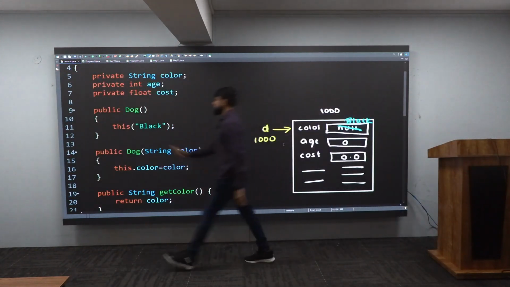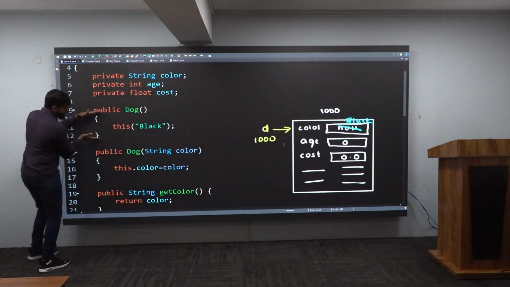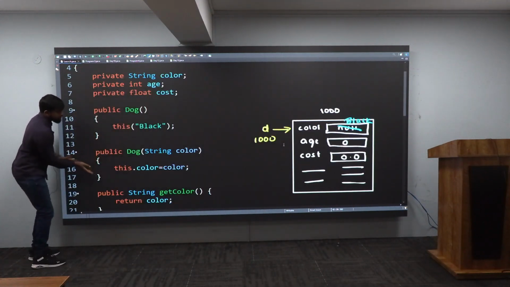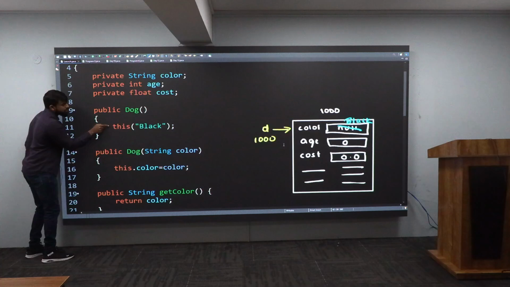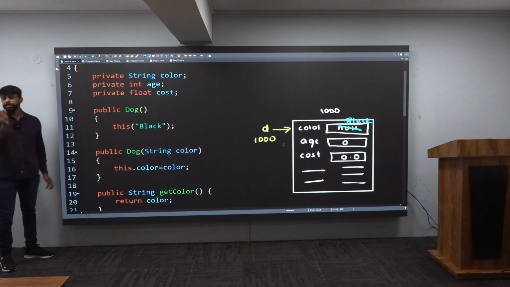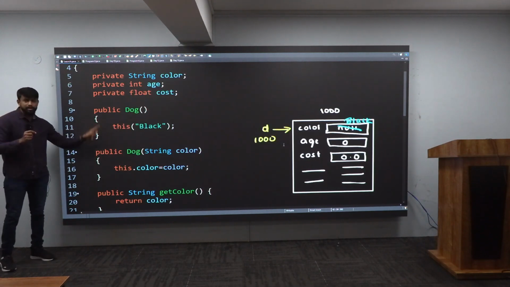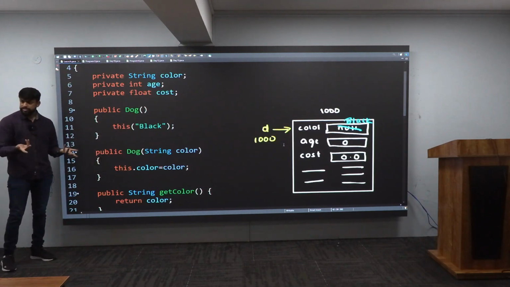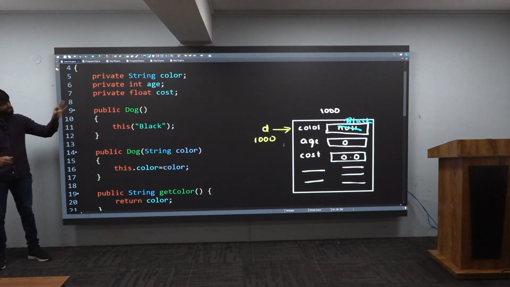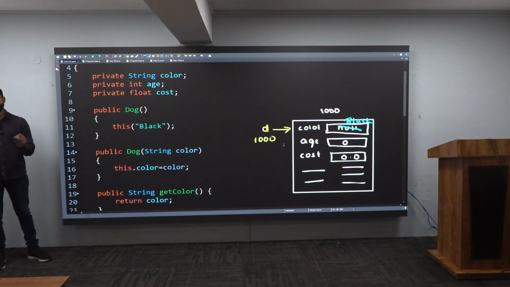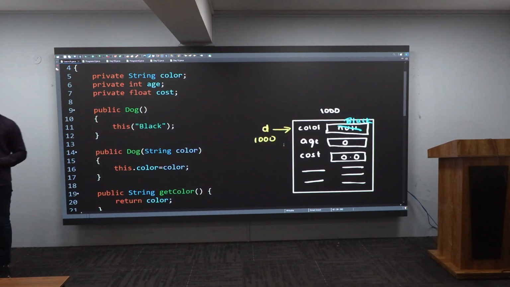Watch it. This is one constructor. This is another constructor. Calling from one constructor to another constructor, this phenomenon is known as constructor chaining. One constructor will call another constructor.